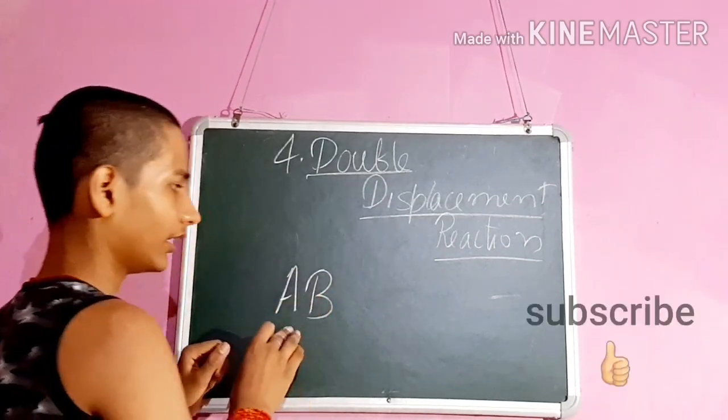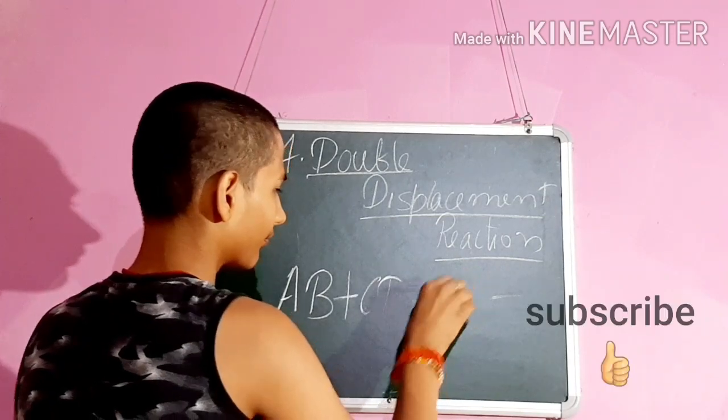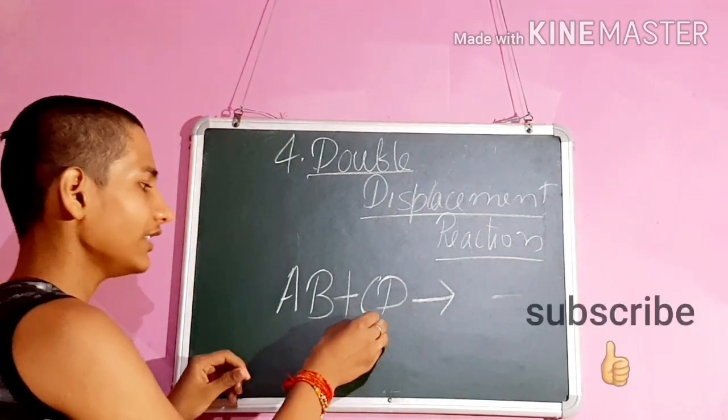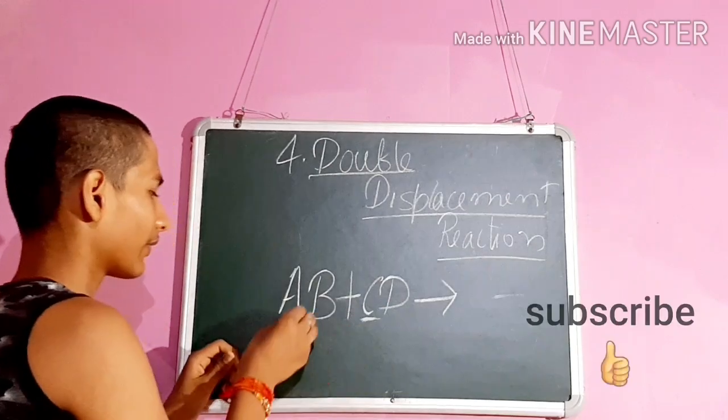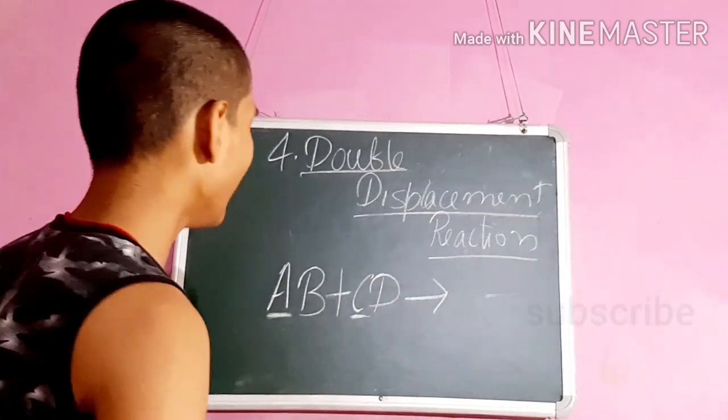Like see here, this is a compound and this is another compound. Here exchange of metals or non-metals or the elements will take place.